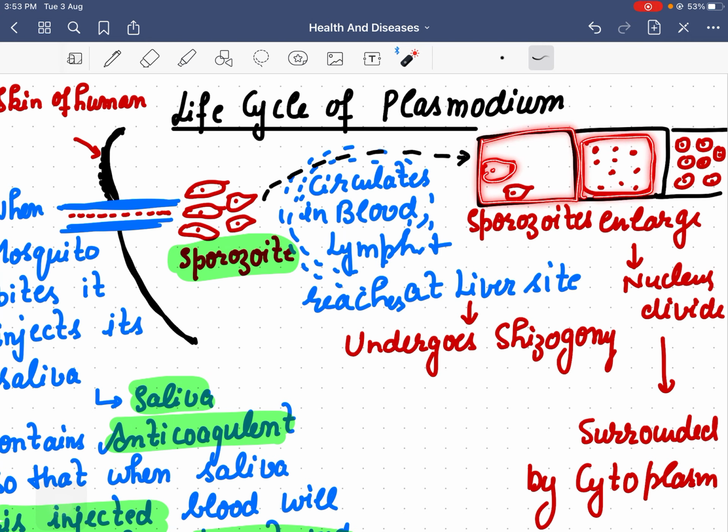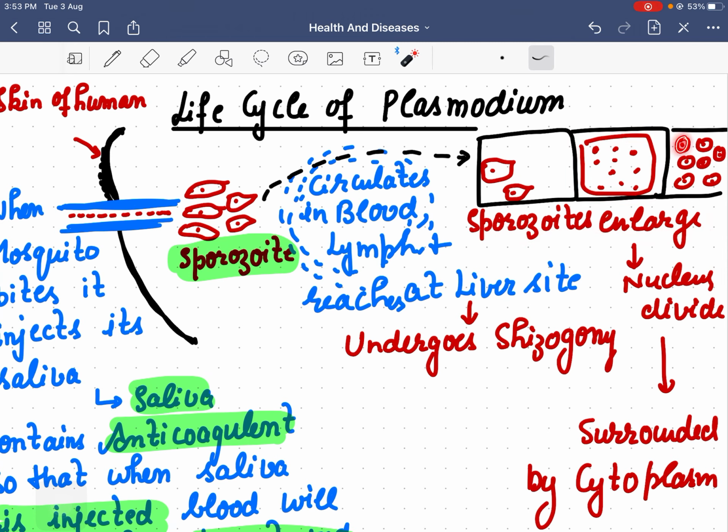The sporozoite becomes larger in size, many nuclei are formed in it, and then they are surrounded by cytoplasm.